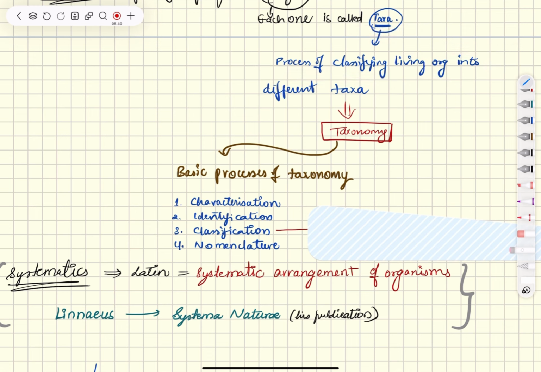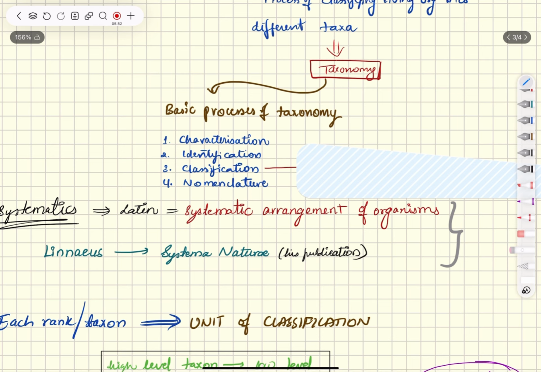Now the process of classifying these living organisms into different taxa is called taxonomy. Like dogs, naming these creatures as dog, the others as cat, the others as trees. This process is called taxonomy. There are four basic processes of taxonomy. What are those? First is characterization. You will characterize the organism, then you will identify the organism, then you will classify the organism, and then nomenclature. You will do the naming of the organism based on the rules, binomial nomenclature rules.